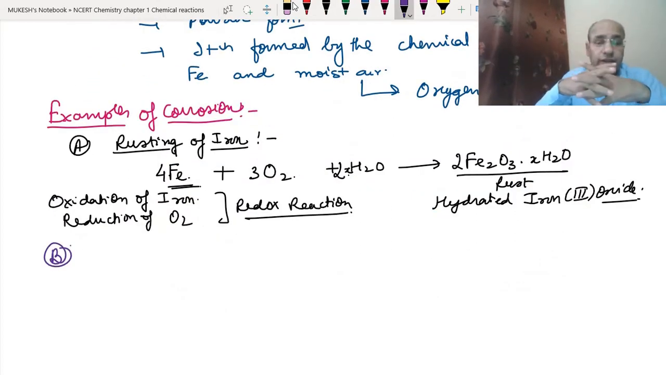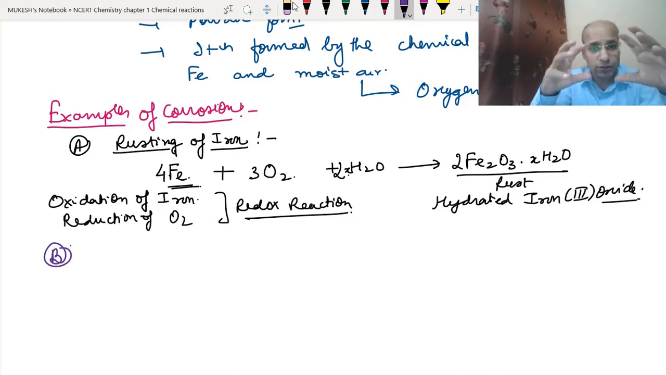Okay, so whenever copper particles are present in the atmosphere for a long time, they react with the atmospheric carbon dioxide gas, they react with the oxygen gas present in the air, and they react with the water vapors present in the air. By this way they make copper carbonate, which is basic in nature, or we call that basic copper carbonate also.